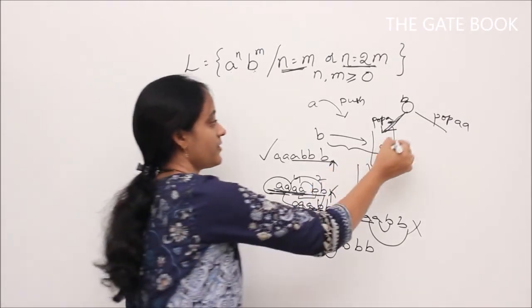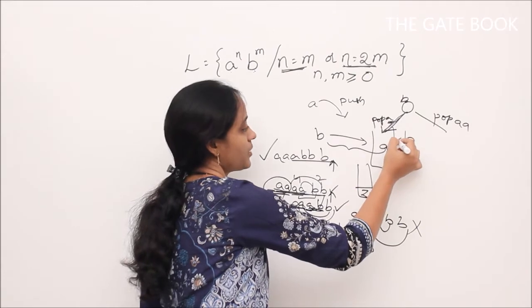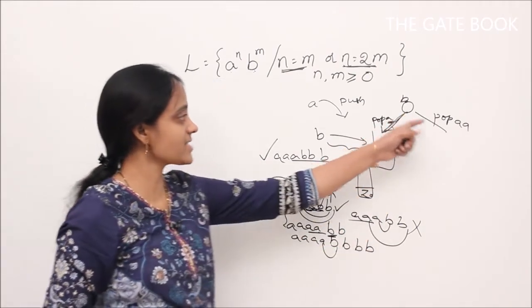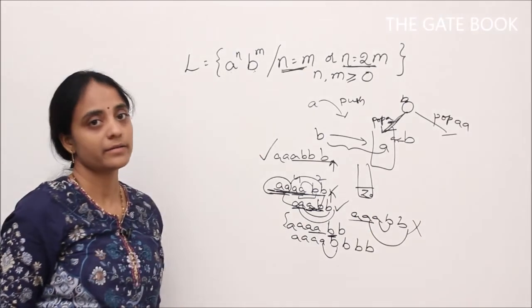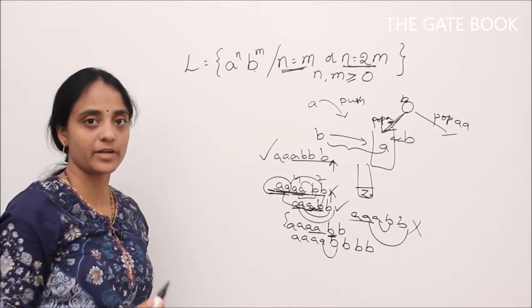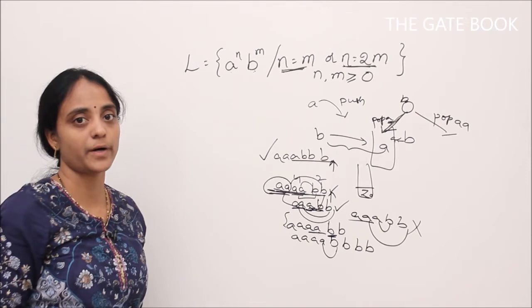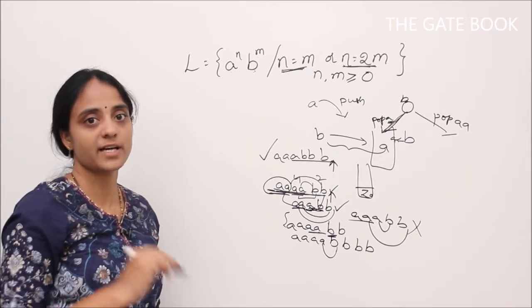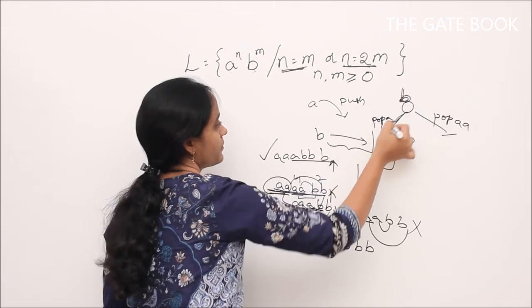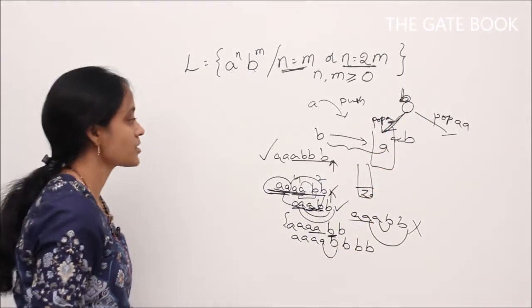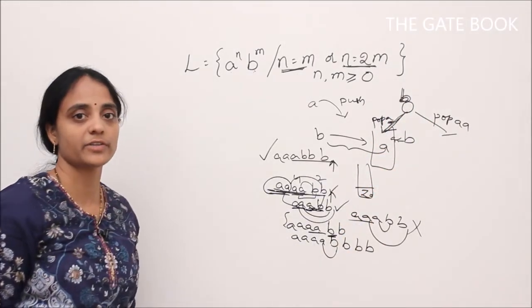That means for every B we should pop only 1 A. Whereas in this case, suppose if we decide to pop 2 A's, again same thing. That means for every B we have to continue to pop 2 A's. We should not change our paths in between, right? But for the first B we have two options to choose. So how do we construct push down automata? For that we'll see now.